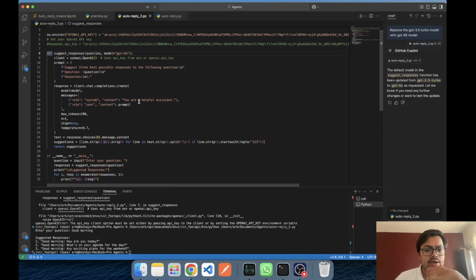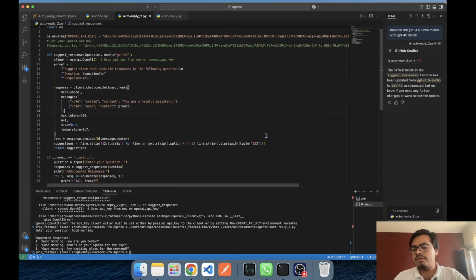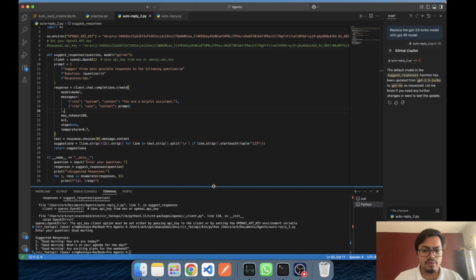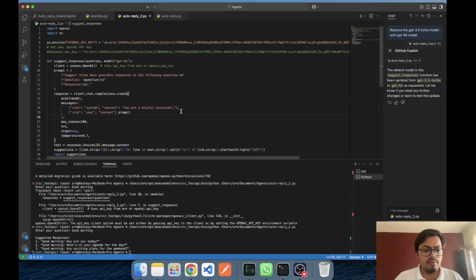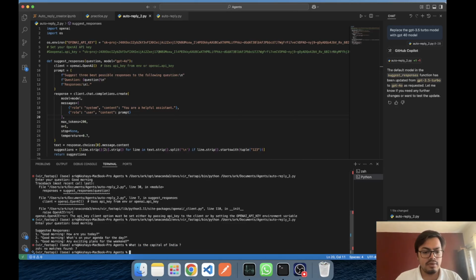Now what I have to do is, I changed one parameter. Let me do one thing. Now there is one problem with this code, and the problem is that, let's say I'm asking any question, so if I tell him what is the capital of India, it will give me top 3 suggestions. Oh, I need to run it.